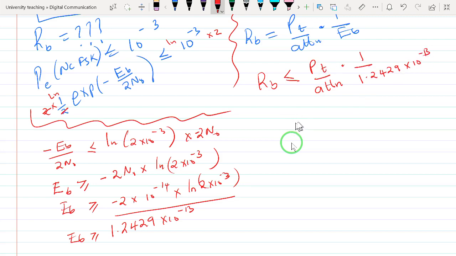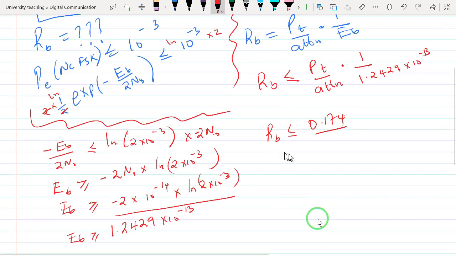So we know what this one is. So RB becomes less than 0.174 divided by 125 is 92. You divide again by the value of EB that you have found here.